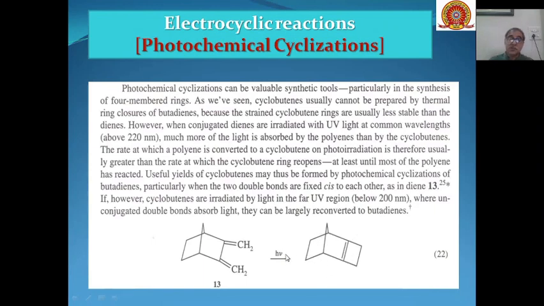This is when these reactions are done at 220 nanometers or above 200 nanometers. If the reaction is done below 200 nanometers, then unconjugated double bonds absorb light and can be largely reconverted into butadienes. So the reverse reaction can take place.